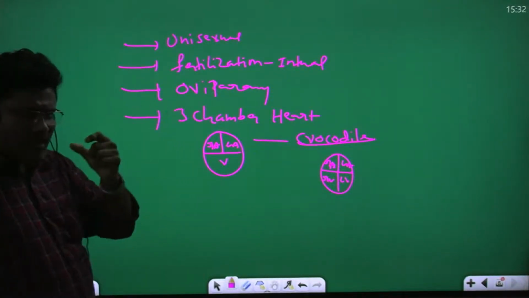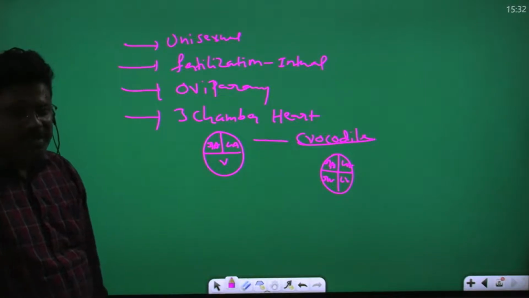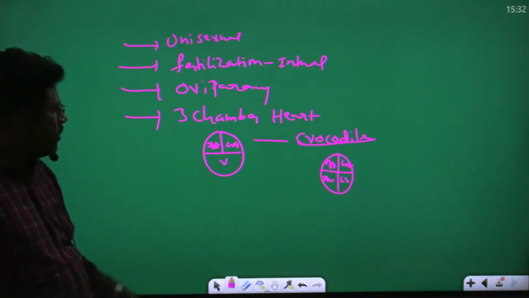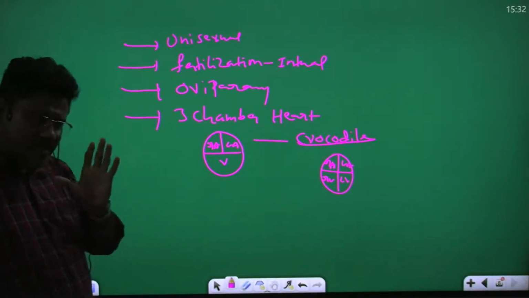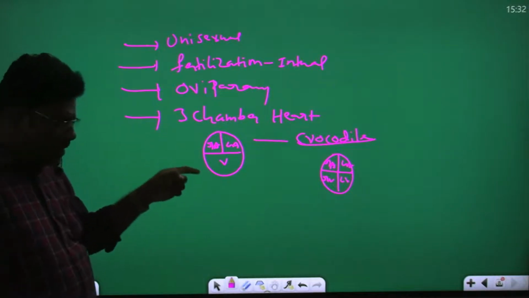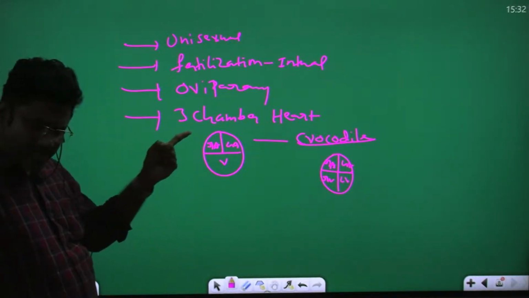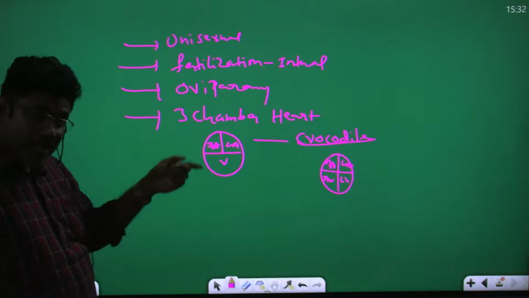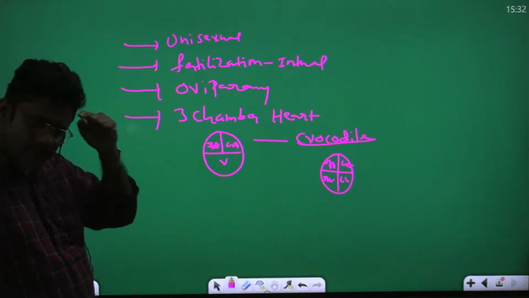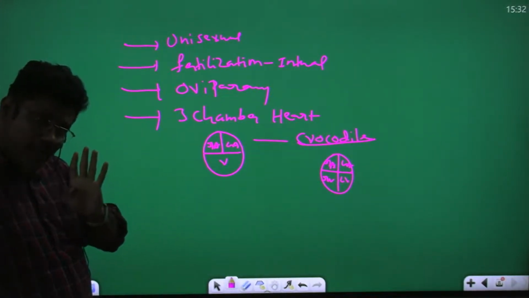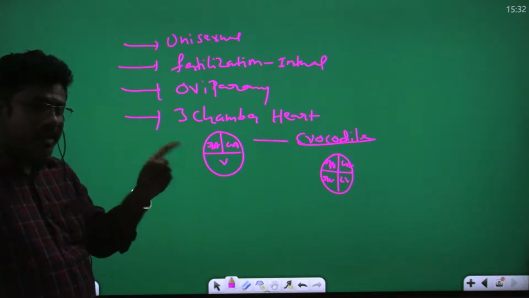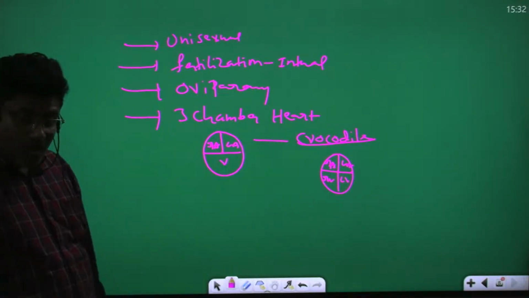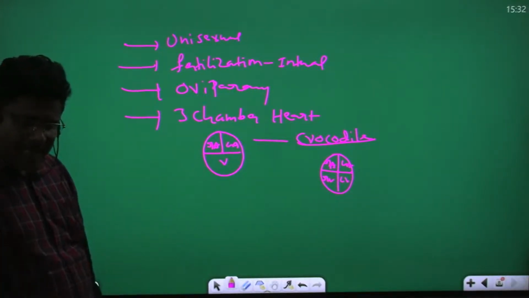Most reptiles are oviparous, which means egg laying. How many chambers in the heart? 3 chambers. All reptiles have a three-chamber heart: right atrium, left atrium, one ventricle. But in crocodile, how many chambers? Four chamber heart. That is a neat point.